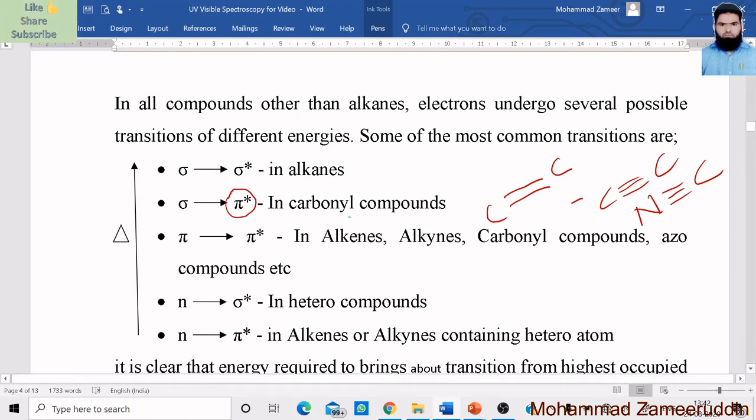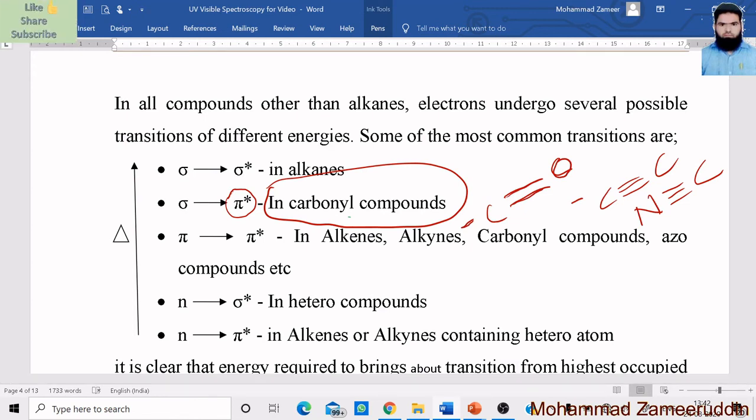Here the example given is carbonyl compounds. Carbonyl compound means C double bond O. Any compound which contains the carbonyl group as a functional group is called a carbonyl compound. In a carbonyl compound, sigma electrons are there and pi electrons are also there. This sigma to pi asterisk transition is also possible in alkenes and alkynes.